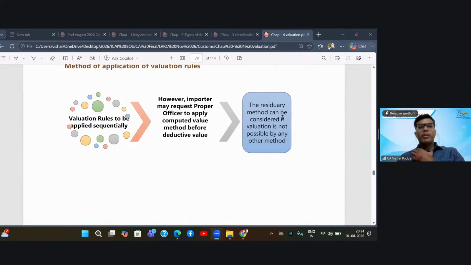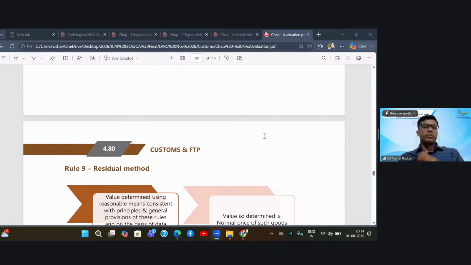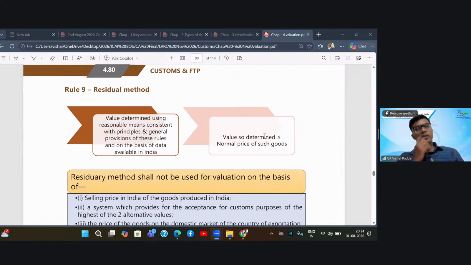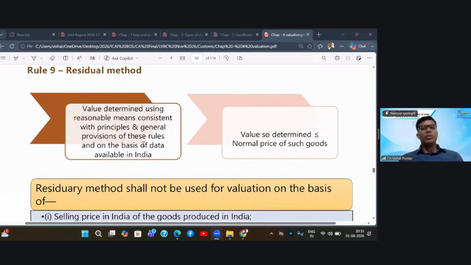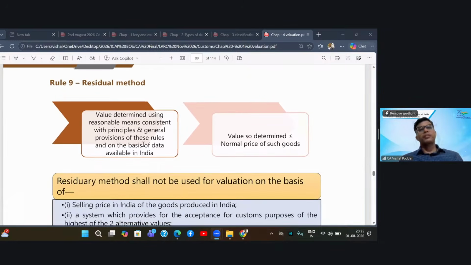And then the residuary method can be considered if valuation is not possible by any of these methods. So if all of the above methods fail, you have no choice but to come to rule 9, which is the residuary method. Now, importantly, student, in rule 9, the law has not provided any method. It is only telling you what you can do in such cases. So they are saying in such cases, do one thing, determine the value using some reasonable means.